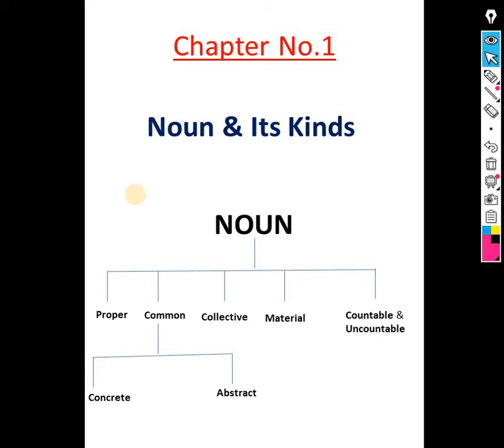So noun has 5 kinds. First one is proper noun. Second one is common noun. Common noun is further divided into 2 kinds: concrete noun and abstract noun. And then there is third kind, collective noun, material noun, and the last one is countable noun and uncountable noun.